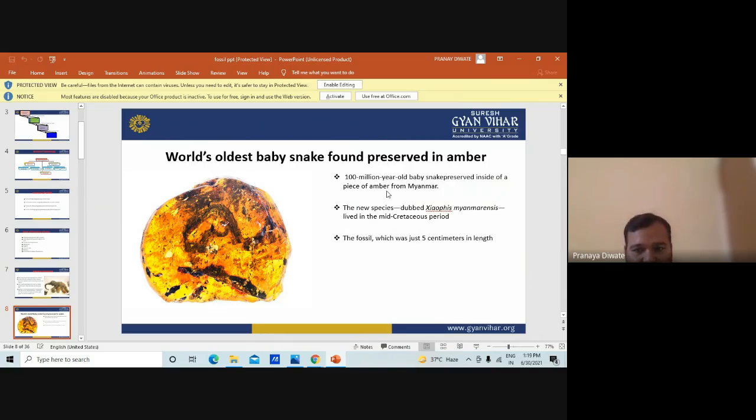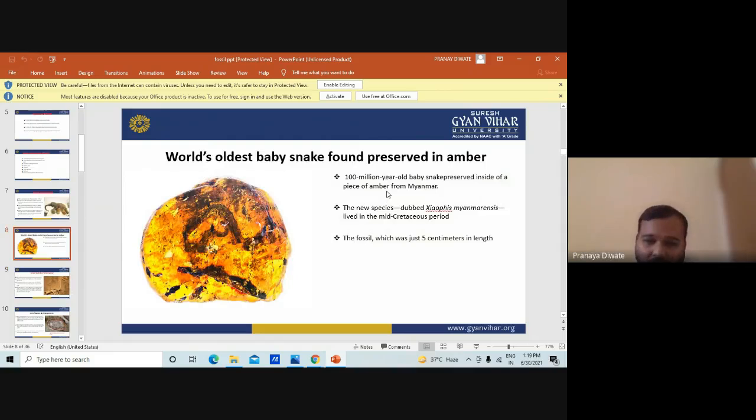The fossil was just 5 centimeters in length, so you can imagine how small this fossil is. So amber is nothing but a fossil containing tree resin.